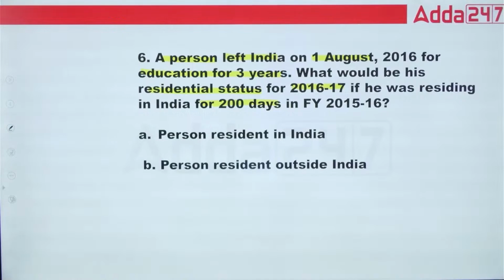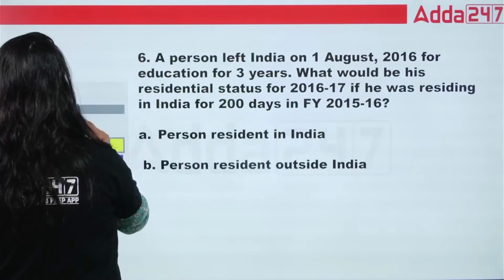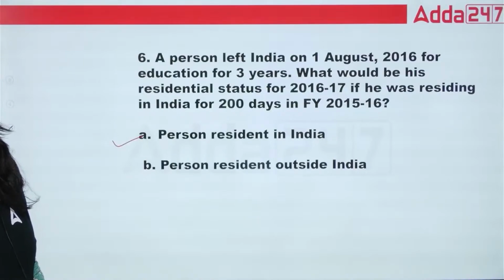Tell me the right answer for this question. Here, class, since it is already more than 200 days, the right answer will be person resident in India. 6th, A is the right answer.